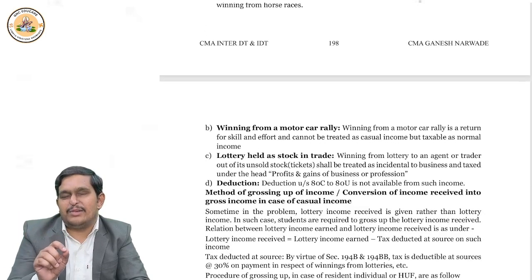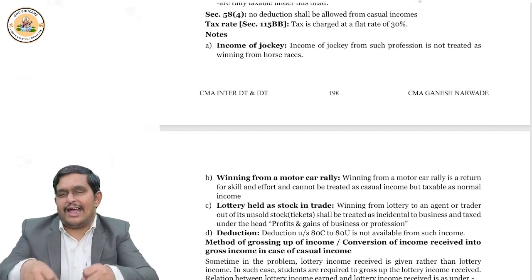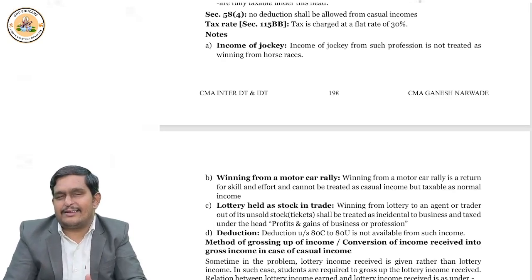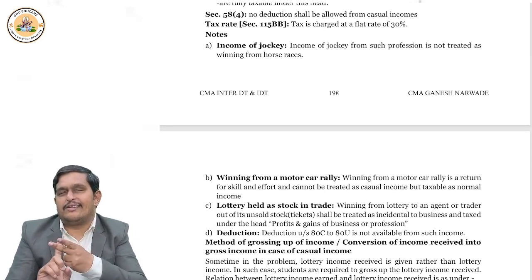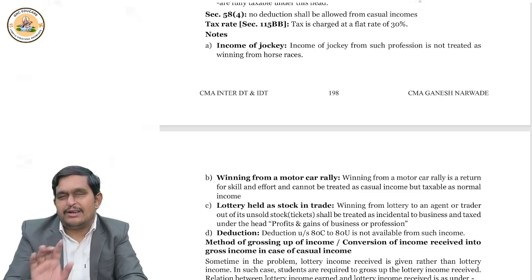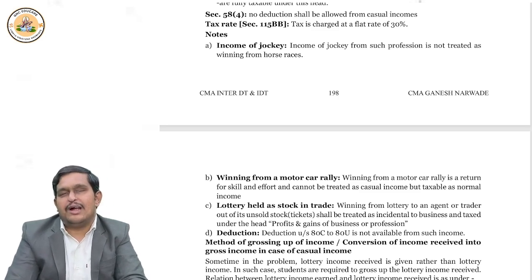That jockey earns some income, it is his professional income. Or suppose motor vehicle rallies are there, right? Those rallies require certain skills. So that's why income from motor vehicle rallies or a jockey's income is not casual income. It's just normal income, taxed normally. Okay, this difference you should be able to understand.